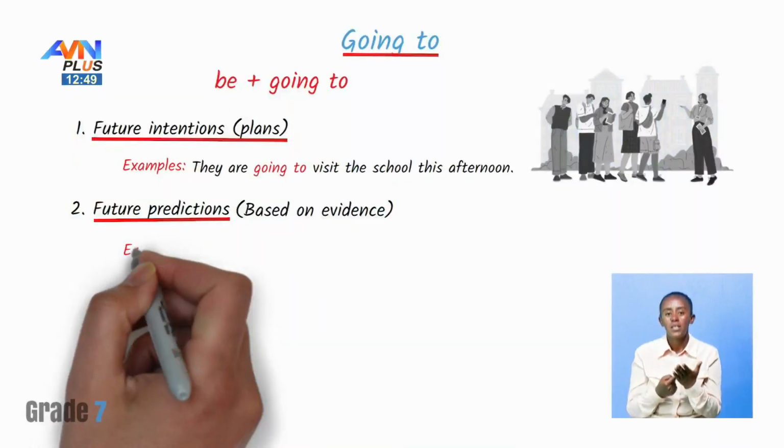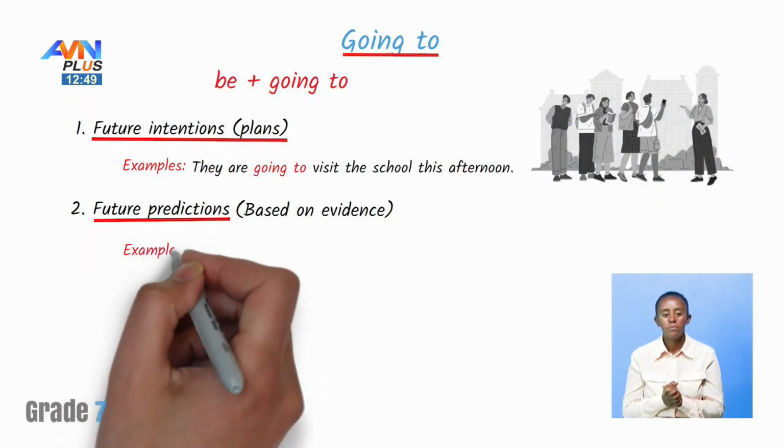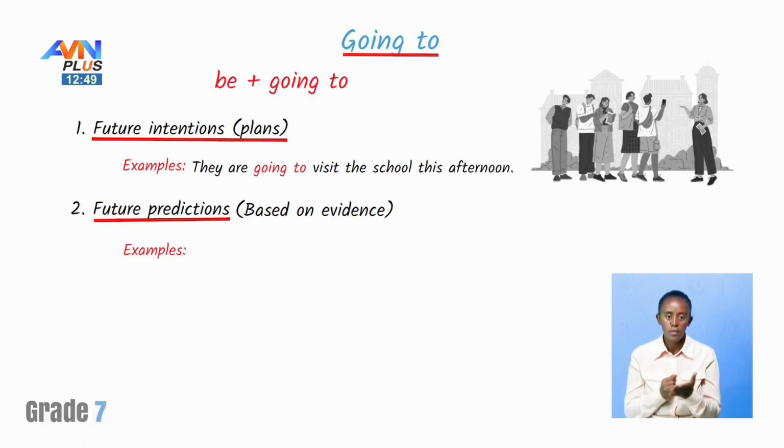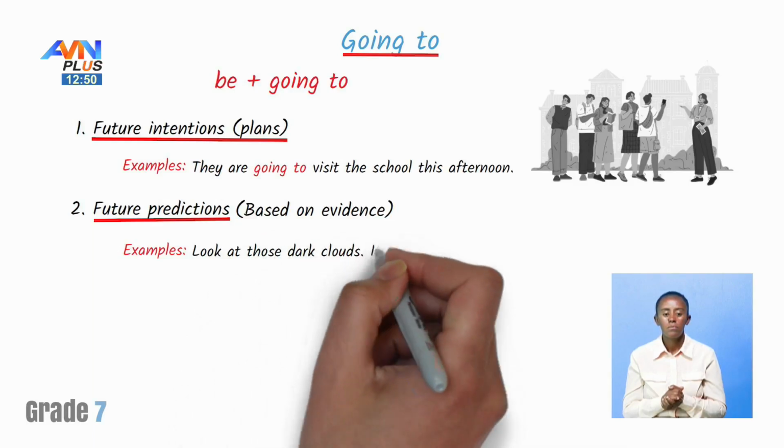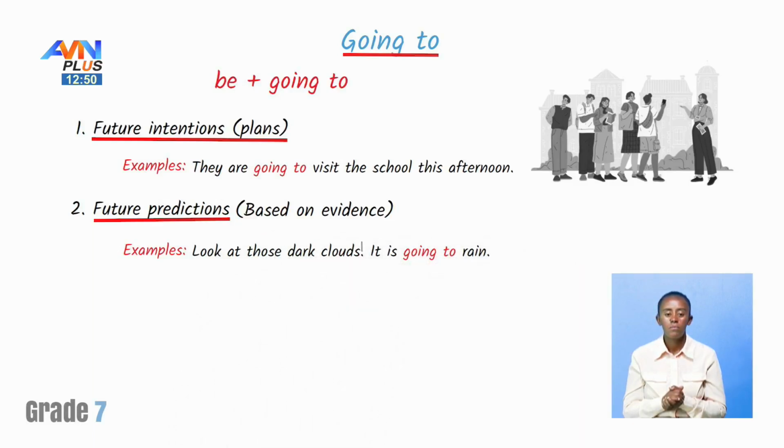For example, look at those dark clouds. Look at those dark clouds!